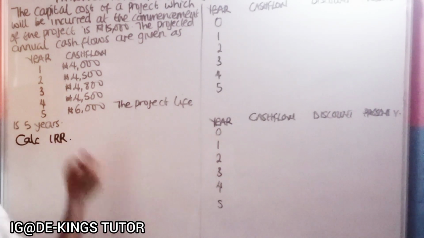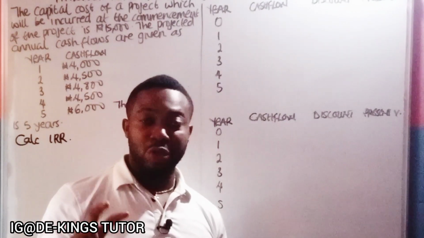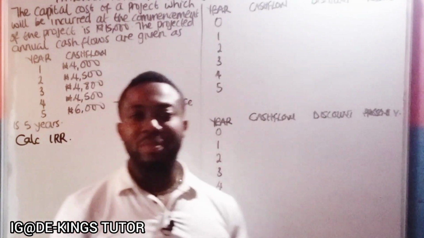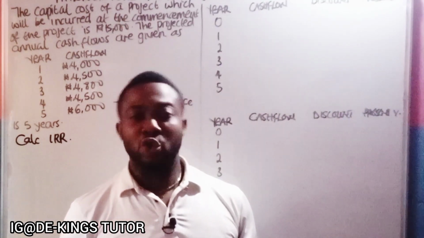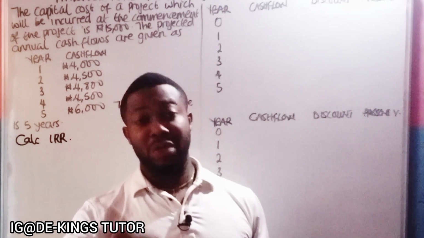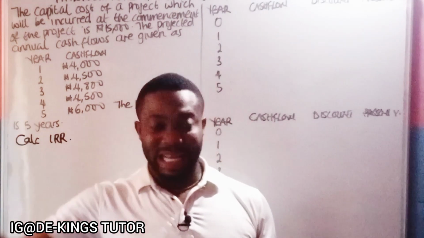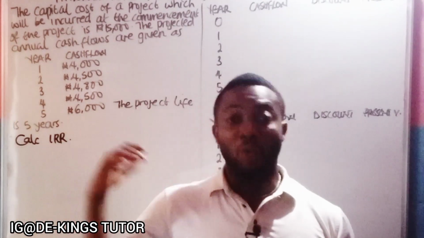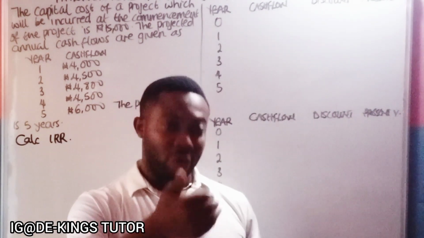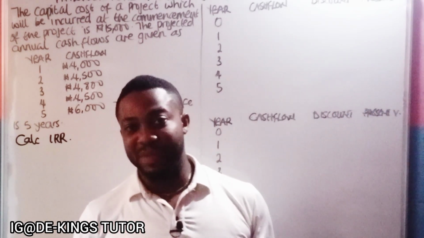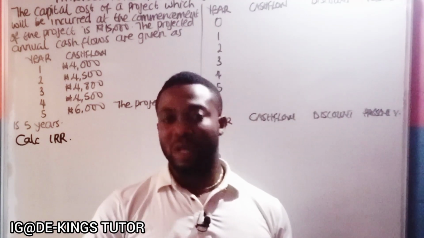The internal rate of return will give a 0 NPV. So like I said, using the interpolation method, we're going to use two rates. Now listen, there are some times in a question they might not give you the rate, so you have to generate the first rate. Once you generate the first rate and it's giving you a positive NPV, you have to take another, higher rate to ensure it gives a negative NPV before you interpolate using the formula we have seen. But if you start with a particular rate and it gave you a negative NPV, it means you have to reduce it to get a positive NPV. There are some questions in which they will give you both rates; you use that, but once they are silent, you can choose a new rate.